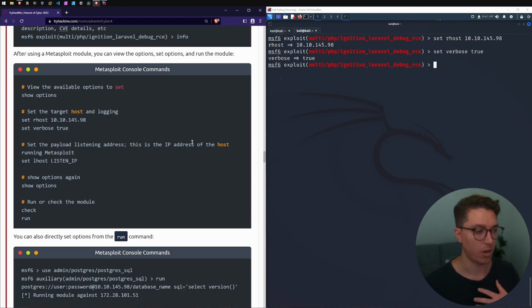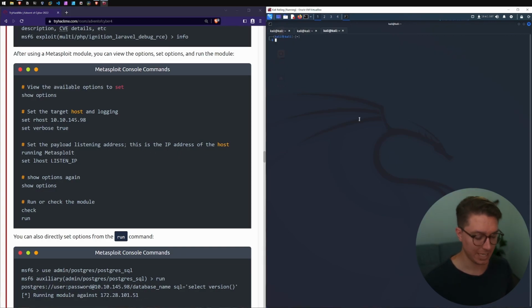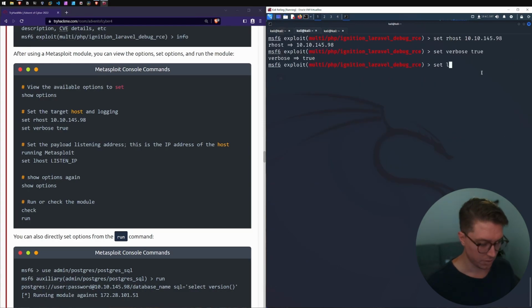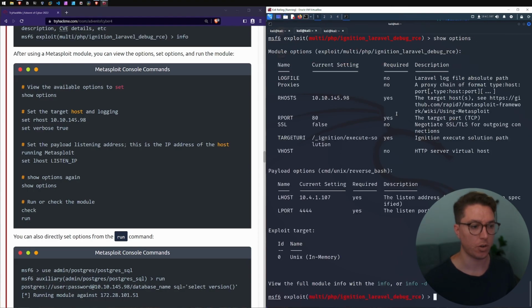This is the IP of our machine that's running Metasploit. So I'm just going to go Control-Shift-T, and I'm going to run ifconfig, and I'm going to get the IP address of my machine. In this case for TryHackMe, it's the tun0, the address that we're tunneling through on TryHackMe's network. So set listening host, and we can pop that IP in there. If you want to, you can see your options again.